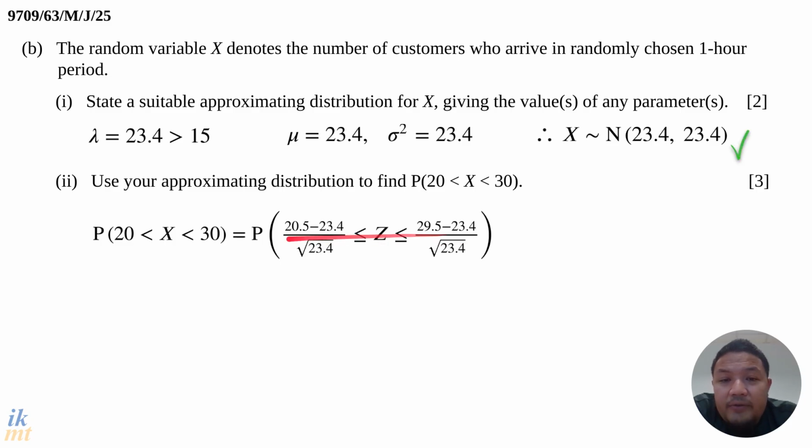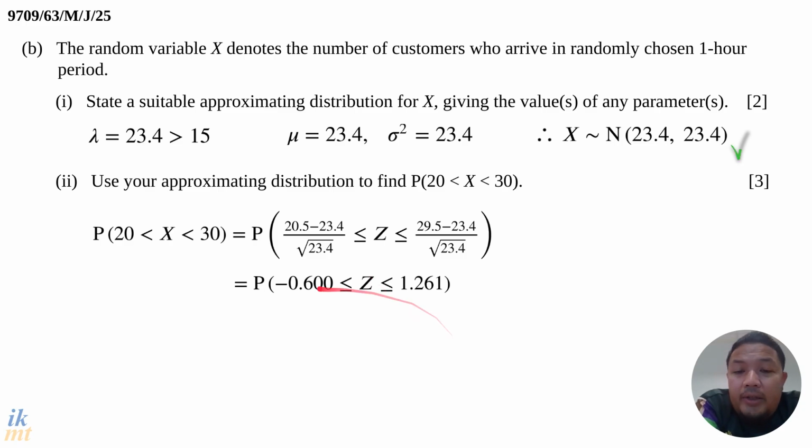All right, so just evaluate these using a calculator and you'll get this. This is already Z, standard normal distribution. Notice that the lower limit of Z is a negative number and the upper limit of Z is a positive number.